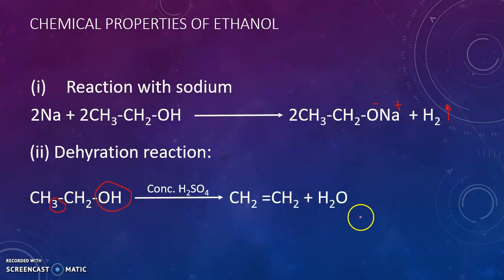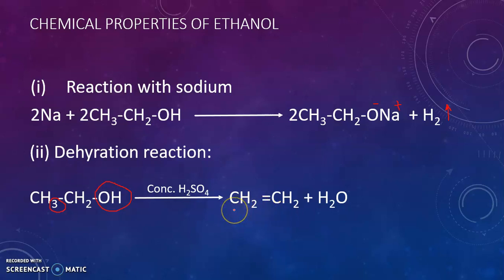So H and OH will give you H2O. This group will become CH2 and this group will be CH2. Now, to satisfy the valency of the carbon atoms, we have to put a double bond between the two carbon atoms. So this is ethanol, which on dehydration in the presence of concentrated sulfuric acid gives you ethene.